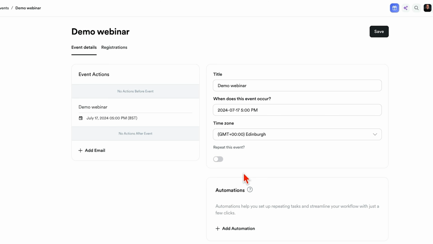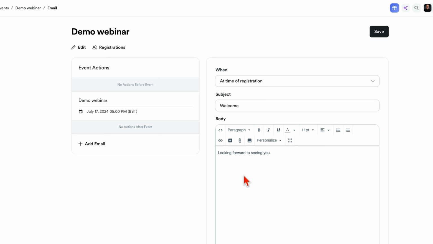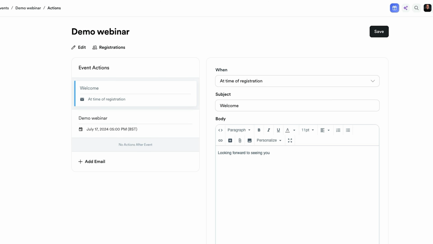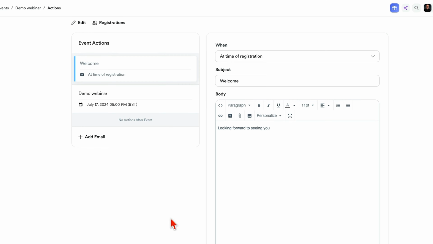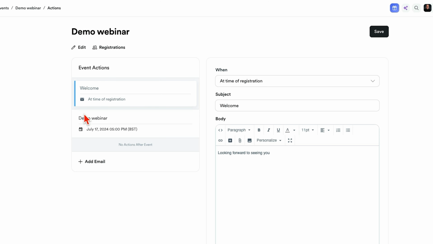This is the event itself. And so we can add emails, and the first one might be at time of registration. So this is our demo webinar. When somebody fills out the form to say, yeah, I want to attend the webinar, we would send an email to them straight away. Now this is a simpler editor. We don't get the option in an event at the moment to be able to do all the fancy emails. We can still bring in images. We can still add buttons and things in here. It's a more basic editor than what you've just seen in that previous video. But for now, let's just show you it here. So at time of registration, we've now got this email.